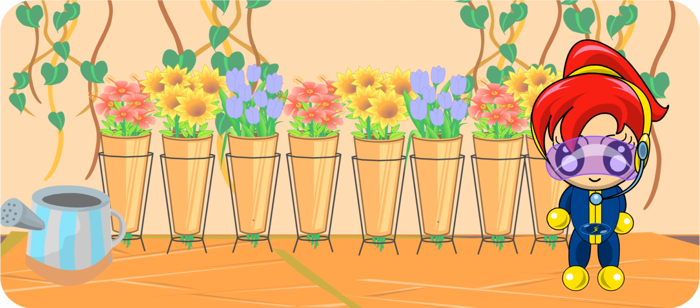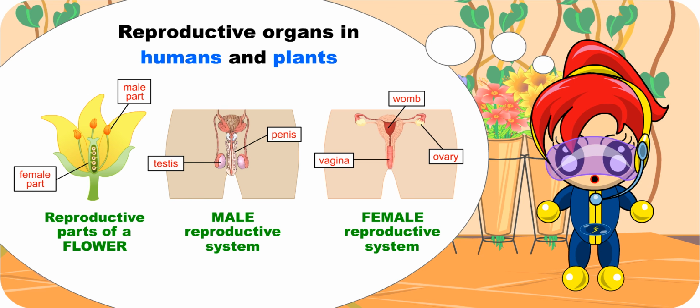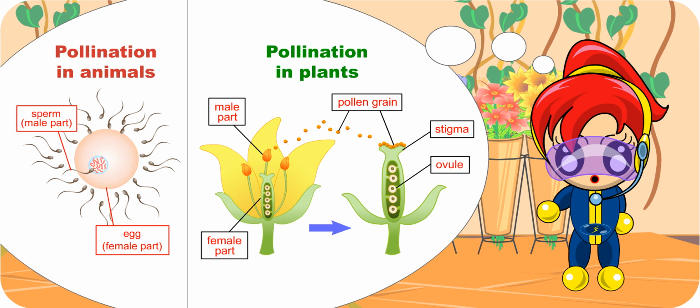Now, Turbo Girl, are you able to find any similarities between the reproduction process of flowering plants and animals? Well, let me see. Oh, I know. Both involve the male and female reproductive organs during the process. Am I right? You are absolutely right, Turbo Girl. What about the process of pollination in plants? Oh yes, teacher. Both involve the male reproductive cells going to the female reproductive cells before fusing together to form an embryo. Well done!